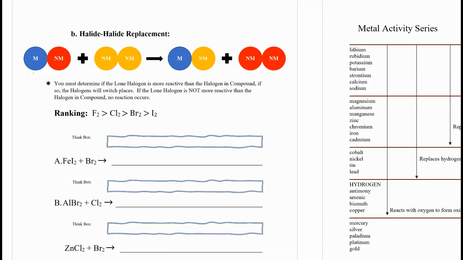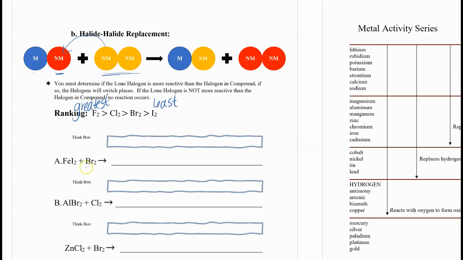The second type of single replacement reaction we'll look at is the halide-halide replacement. You have a halogen in compound with a metal, and then you've got a halogen that is elemental. Remember, the halogens are diatomics. So the question is, will the halogen in compound be replaced? Same deal as with the metals. You've got a ranking of least to greatest. Fluorine is the greatest reactivity, and iodine is the least reactivity.